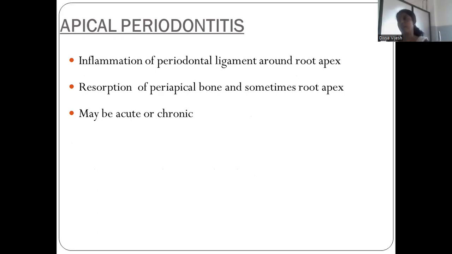Next, coming to apical periodontitis. Whenever the infection or inflammation goes beyond the pulpal tissue, it reaches the periapical tissues and the periodontium. That is, there is an inflammatory reaction of the periodontium, right? So that is apical periodontitis. That is the inflammation of the periodontal ligament around the root apex. And there is resorption of the periapical bone and sometimes the root apex. It may be acute or chronic.